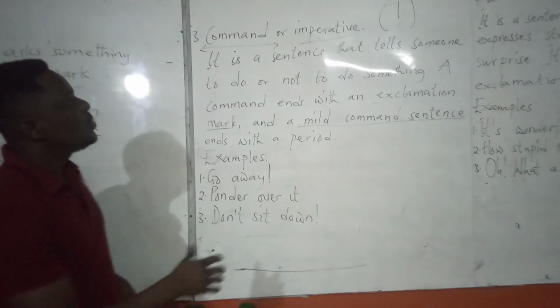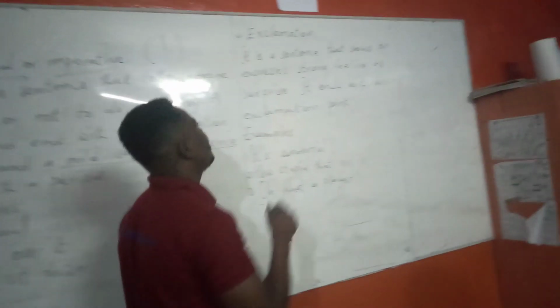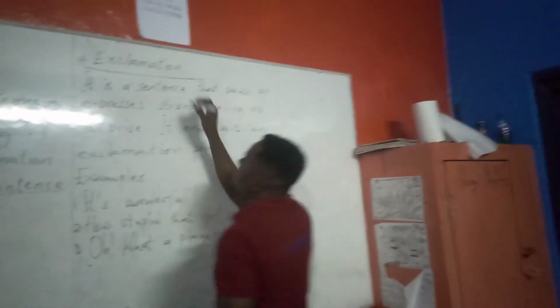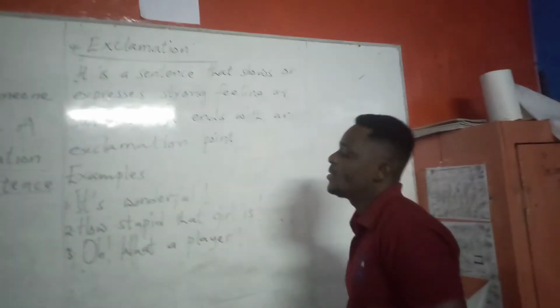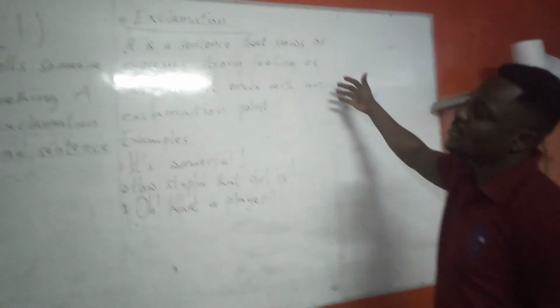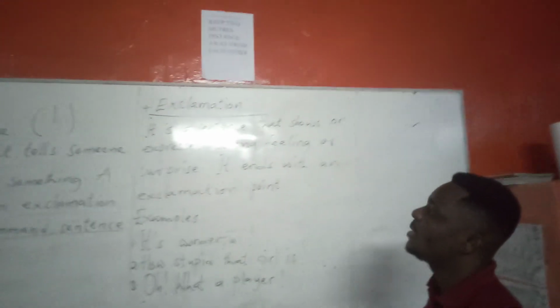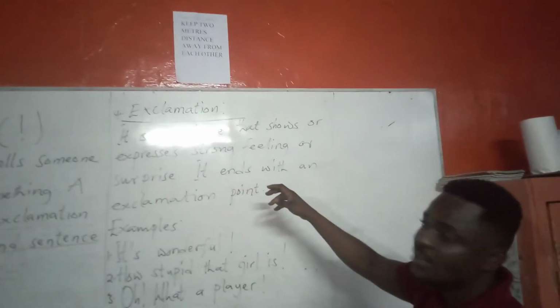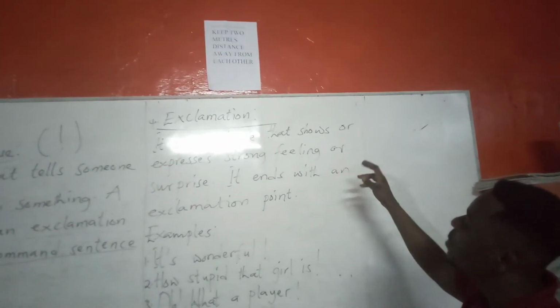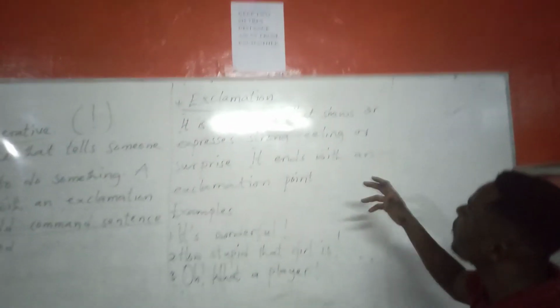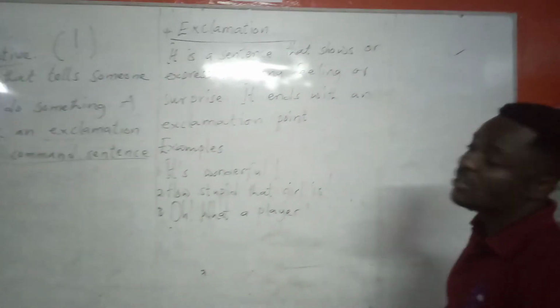Good. So the next that we are looking at is exclamation sentences. What are exclamation sentences? You have seen what an exclamation sign is. It is a sentence that shows or expresses strong feeling or surprise.